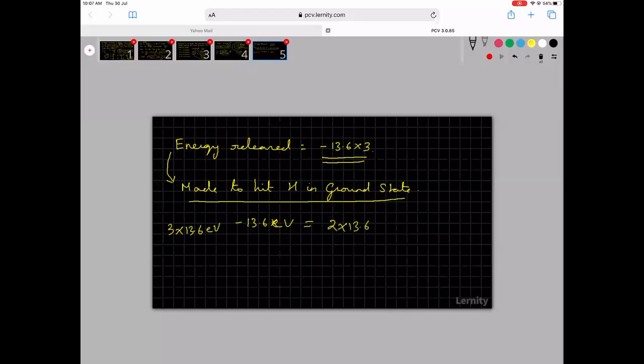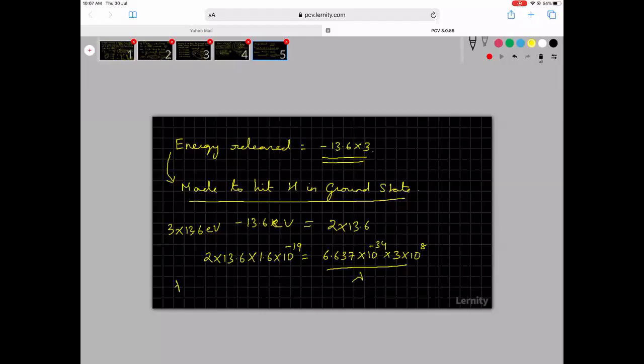Now they are asking you what is the de Broglie wavelength for this. So now we can answer this. So it is 2 into 13.6 into 1.6 into 10 power minus 19 is equal to 6.637 into 10 power minus 34 into 3 into 10 power 8 by lambda.